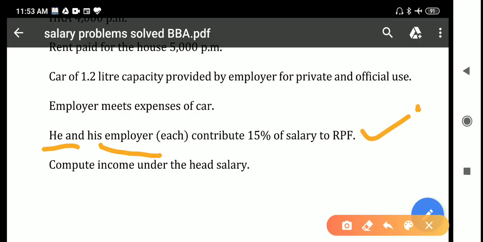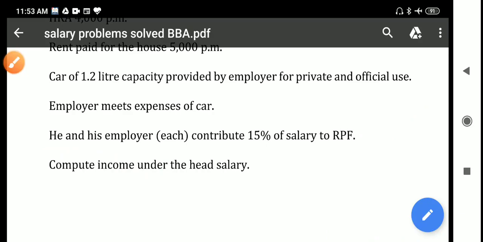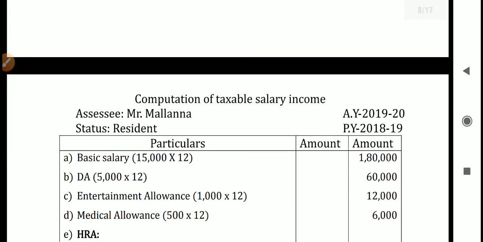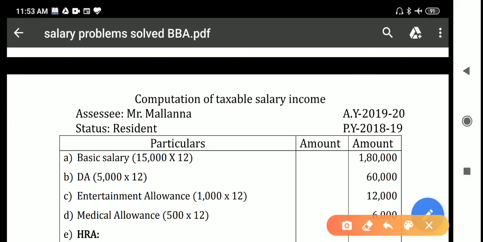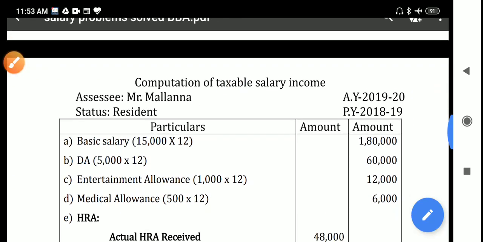Compute income under the head salary. Now let me explain the answer for this question. First you have to write, as usual, computation of taxable salary income. Assessee name is Mr. Mallanna, and the residential status is resident. Assessment year is 2019-20. Previous year is 2018-19. So here is the answer.